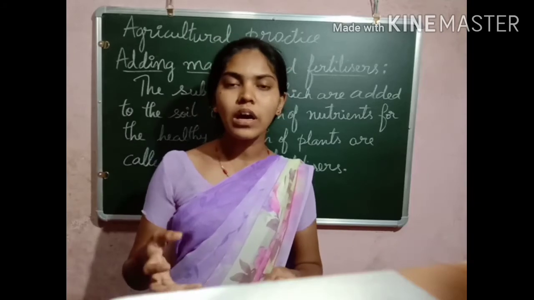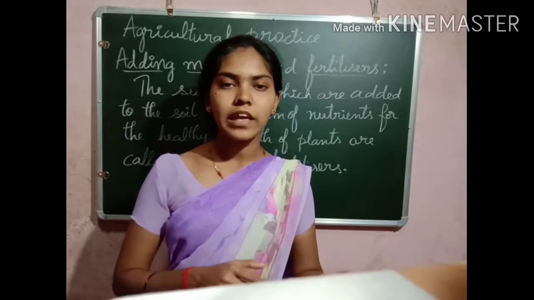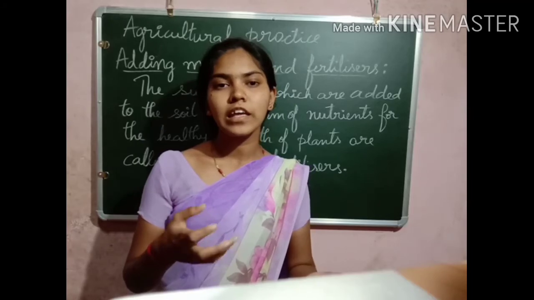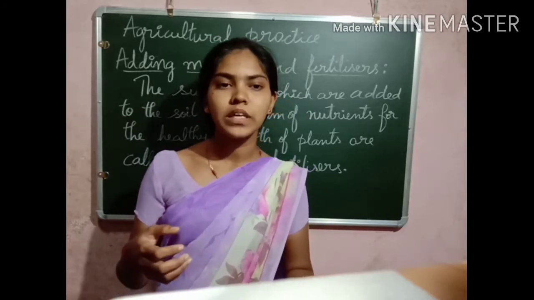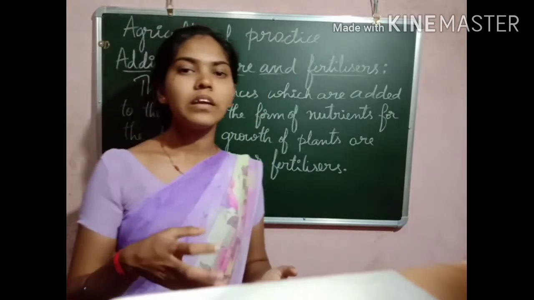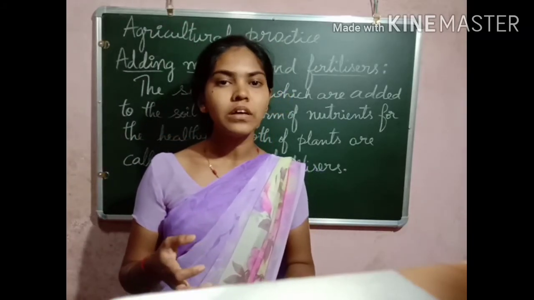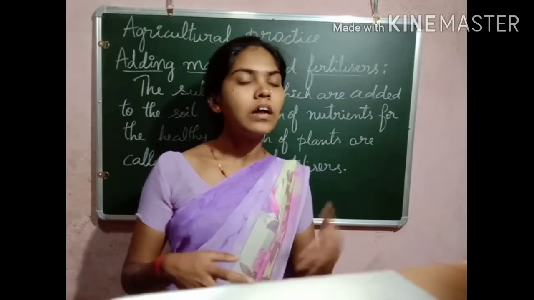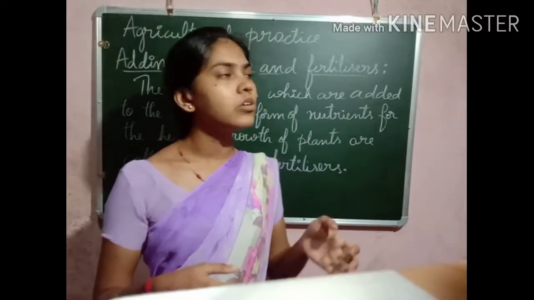Also, you have studied about rhizobium bacteria. These rhizobium bacteria are present in the root nodules of leguminous plants, and they fix the nitrogen in the atmosphere. The nitrogen fixation is done by these bacteria present in the root nodules of peanuts and others. So this is how we can replenish the soil with nutrients.